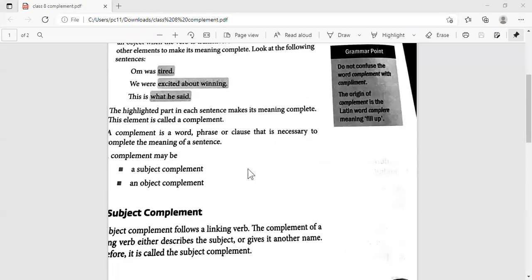So we know what a complement is. Now, what kind of words can be the complement? Is it a single word, a phrase, or many words?